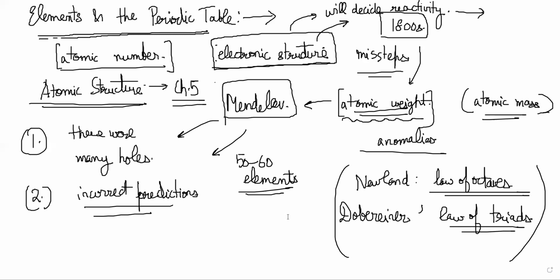So all of this supported the idea that Mendeleev was on the right track when he was arranging elements according to their atomic weight. The atomic weight arrangement was eventually abandoned, and people arranged them by atomic number, but we'll come to that later. This section is fairly straightforward and you already know many things. So you just read through this. There's nothing much to discuss here.